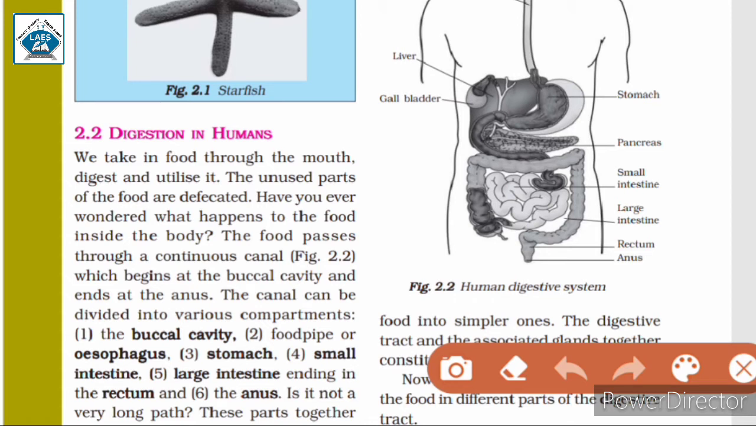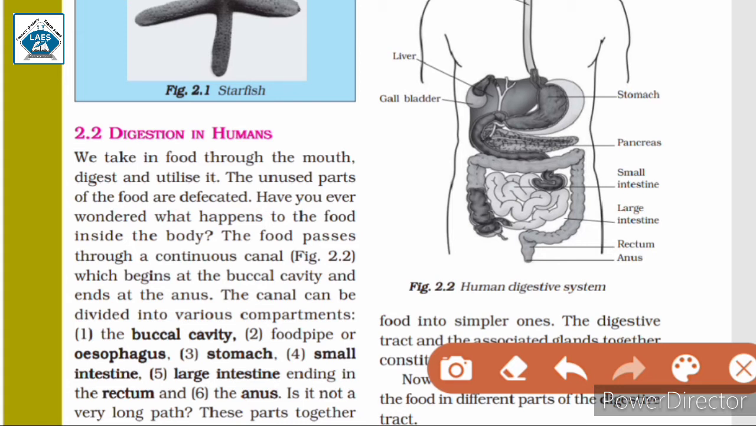Let us now discuss the next topic, digestion in humans. We take in food through the mouth, digest and utilize it. The unused parts of the food are defecated. The food we eat first enters our mouth and then it gets digested and then the body utilizes it. Now what happens to the unused parts of the food? They are defecated. Defecated means excreted or thrown out of the body. That means the unused parts of our food are thrown out of the body.